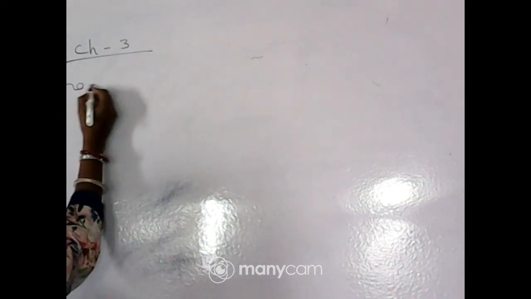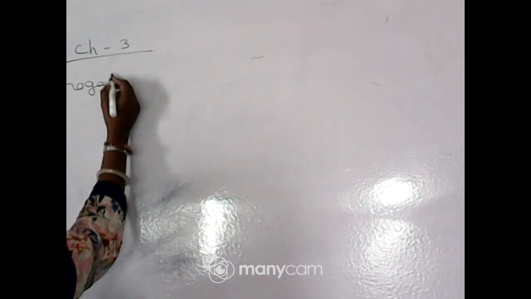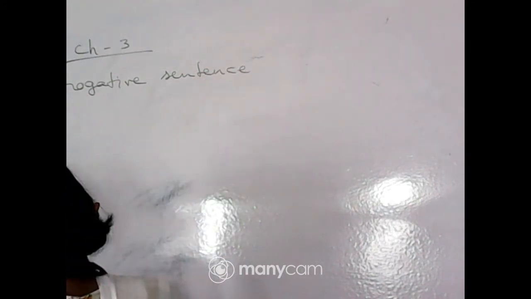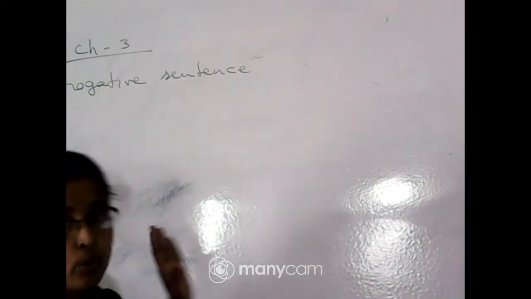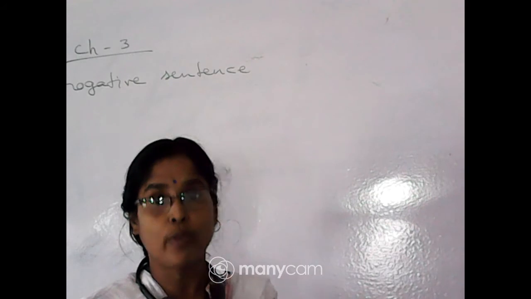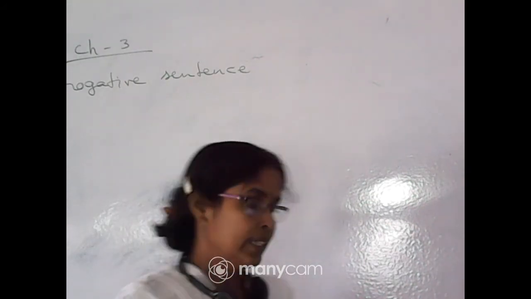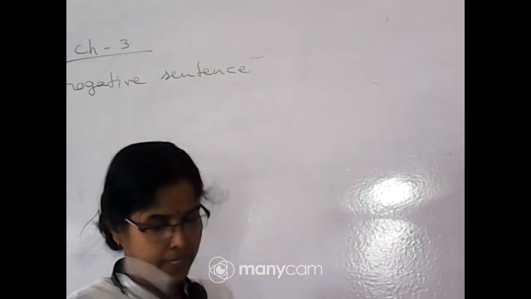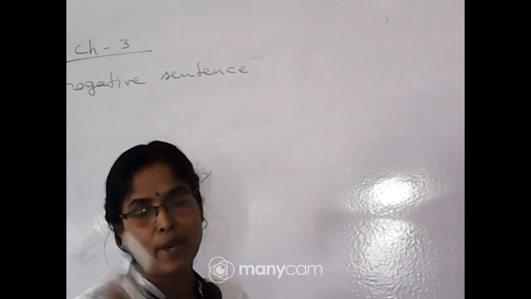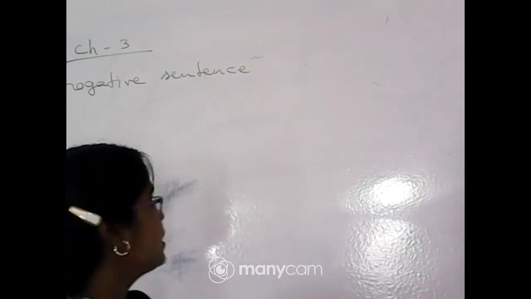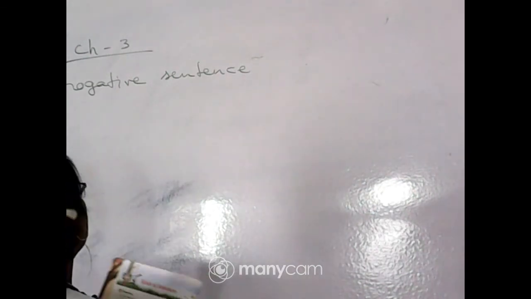The first one is interrogative sentence. What is called an interrogative sentence? A sentence that asks a question is called an interrogative sentence. At the end of the sentence there must be a question mark. So it is very easy to identify an interrogative sentence.